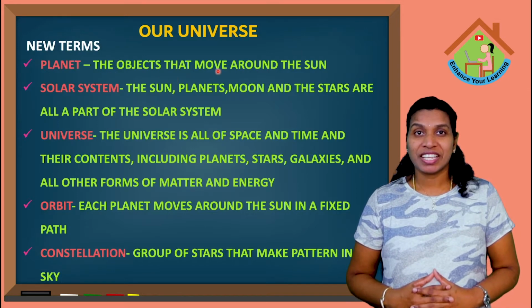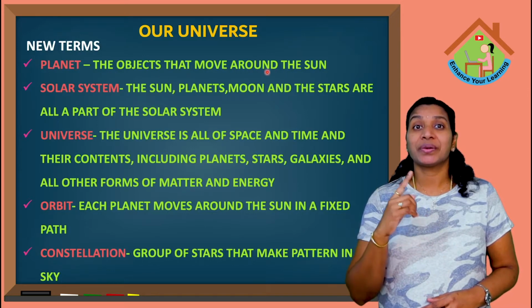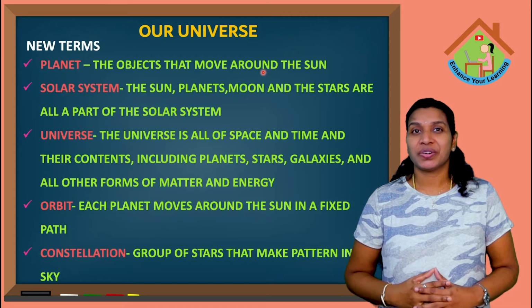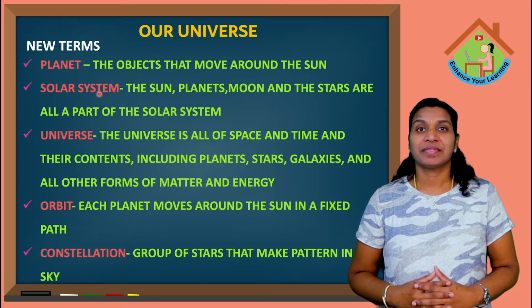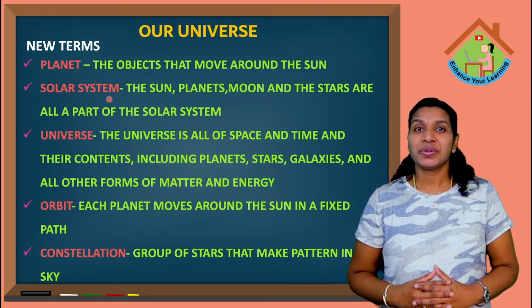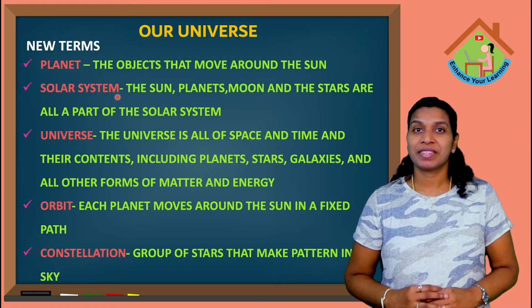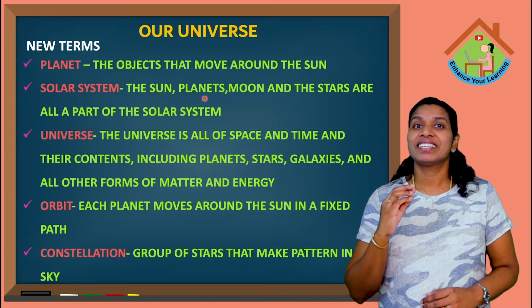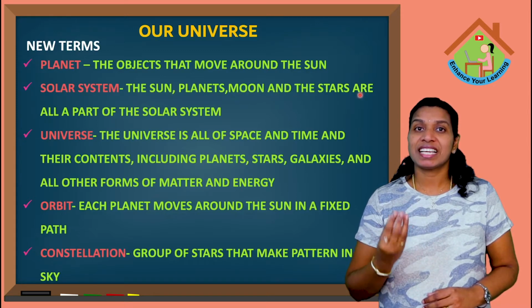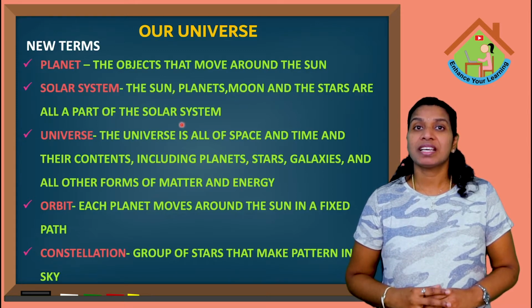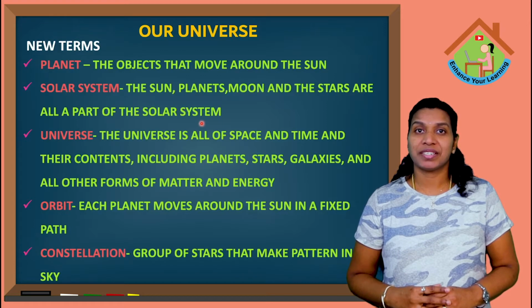The objects which move around the sun are called planets. Okay kids? Next one is solar system. What do you mean by solar system? The sun, planets, moon and the stars form our solar system.